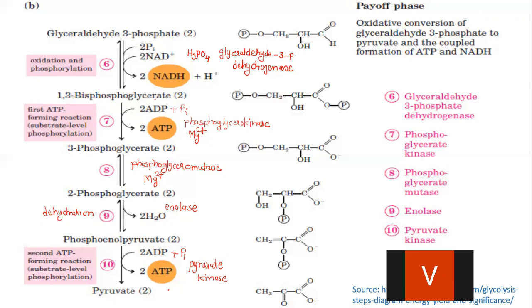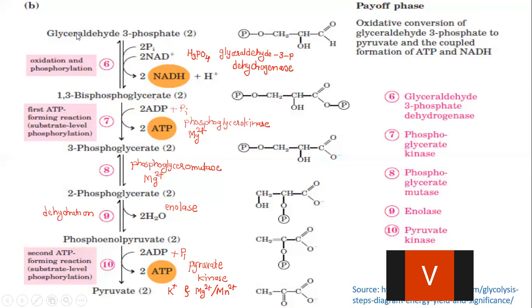Now, along with Mg2+ here, for the activity of pyruvate kinase, there is requirement of one more ion, which is K+, and along with K+, there is requirement of either Mg2+ or Mn2+; both the ions can carry out the reaction here. Either magnesium 2+ ions are required, or manganese 2+ ions are required. For the activity of this enzyme, along with potassium ions, Mg2+ or Mn2+ ions are required.